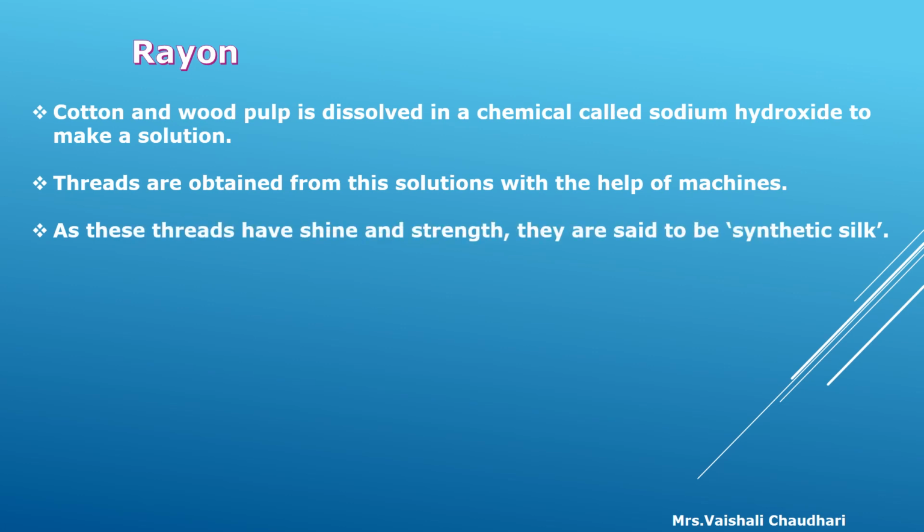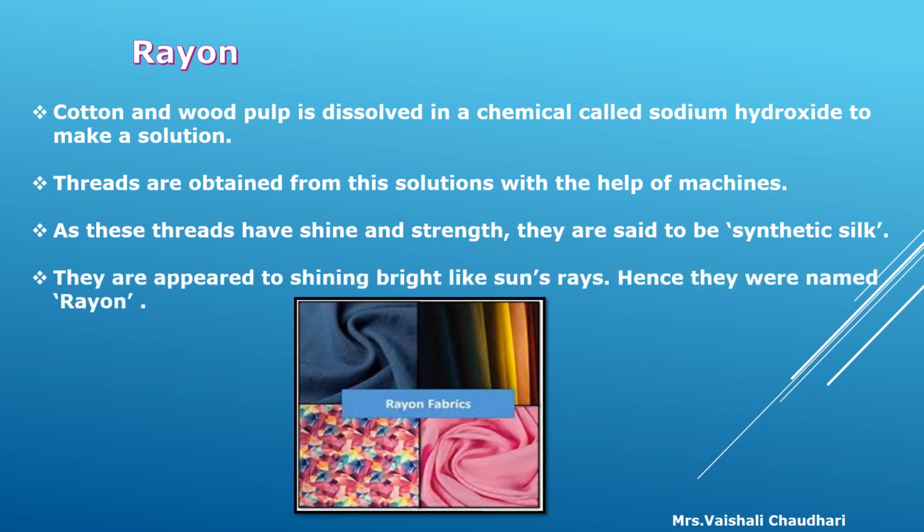As these threads have shine and strength, they are said to be synthetic silk. They appear shining bright like the sun's rays. Hence, they were named rayon. So, this rayon has shining just like sun rays, and due to that, this synthetic thread is called rayon.